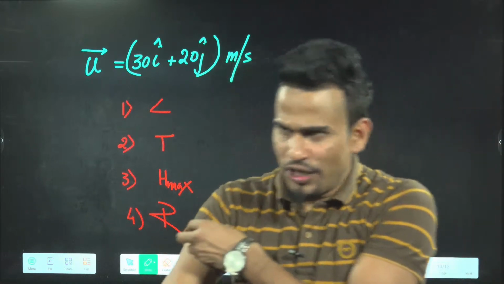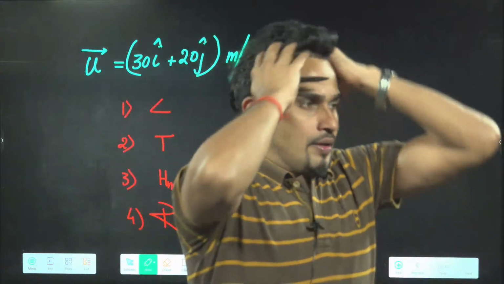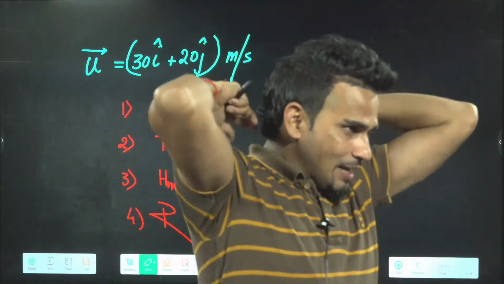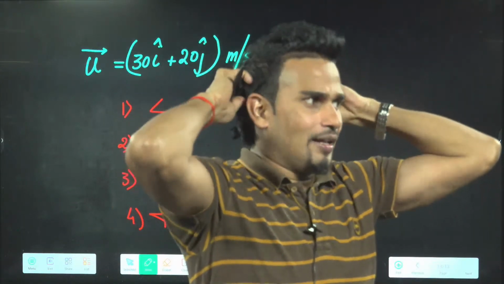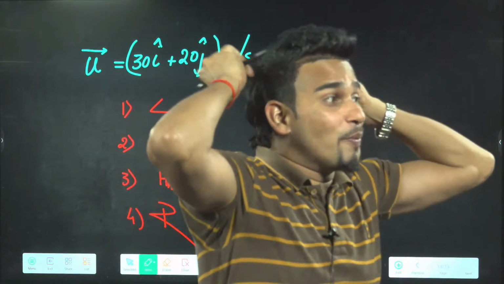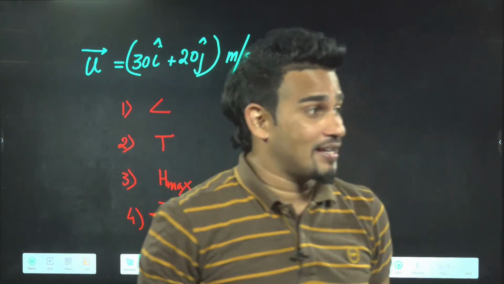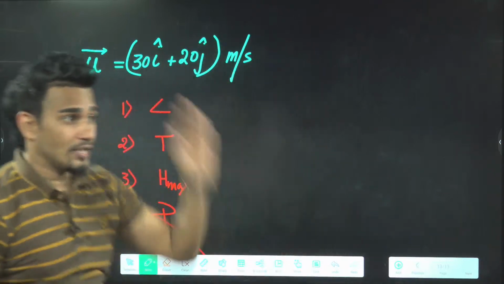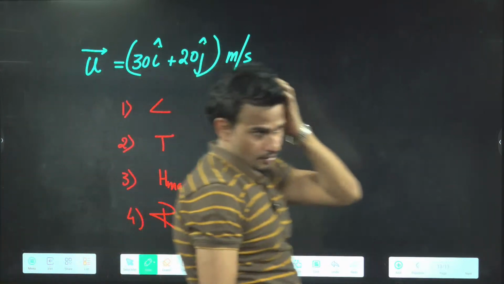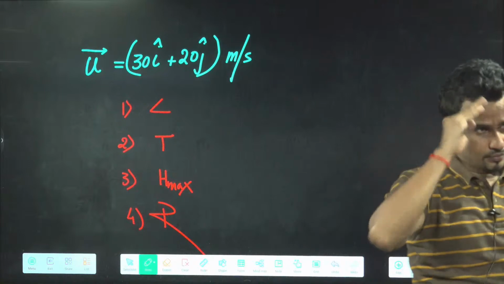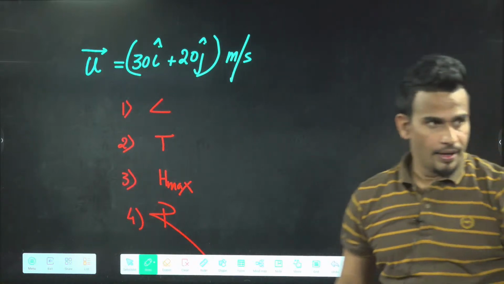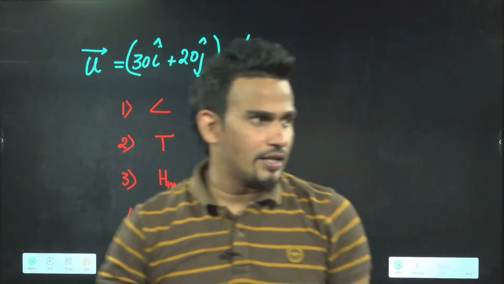Come on, you can do it. Yeah, Suhas has said time. Trishal says angle. For angle, you can use opposite by adjacent, y by x. Shamita correct. Angle correct. Suhas correct. H max also correct.